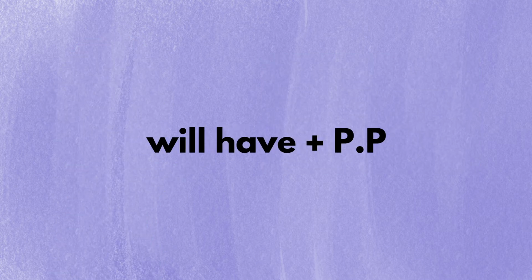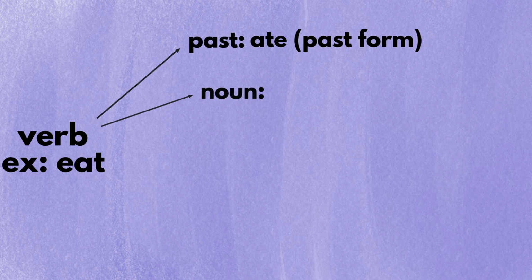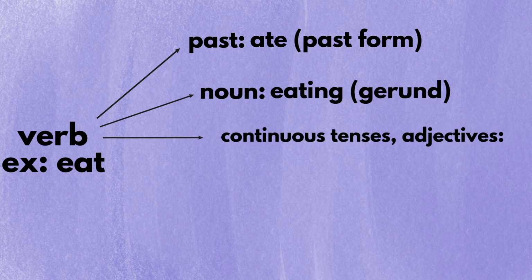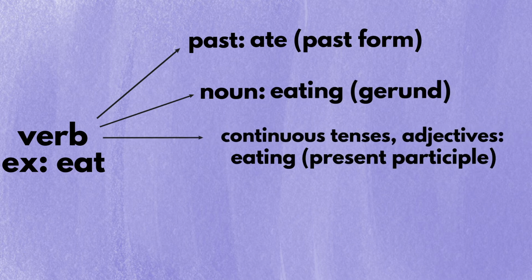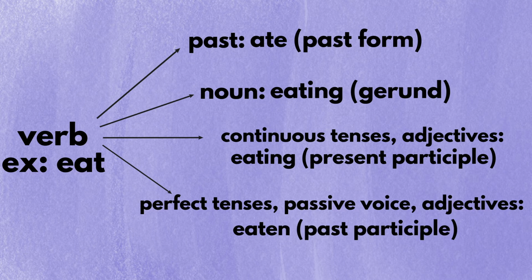The future perfect tense uses a special verb form: will have plus PP. Let's first look at what the past participle, also known as the PP, is. Every verb can be changed into multiple forms. To express the past time, the verb changes into the past form. To create a noun, the verb changes into a gerund. To express continuous tenses or to create an adjective, the verb changes into a present participle. And to express perfect tenses, the passive voice, or to create an adjective, the verb changes into the past participle.